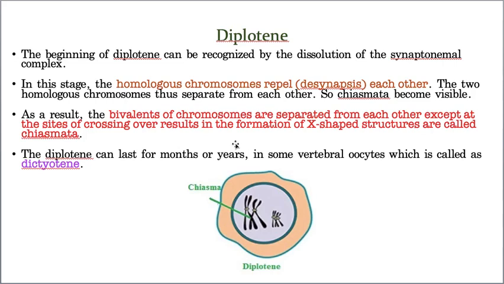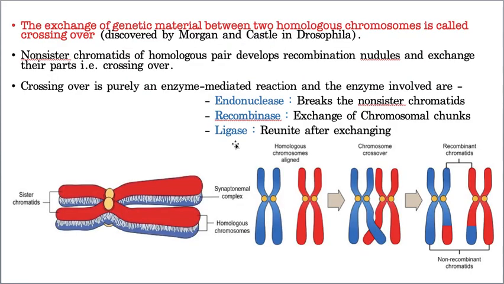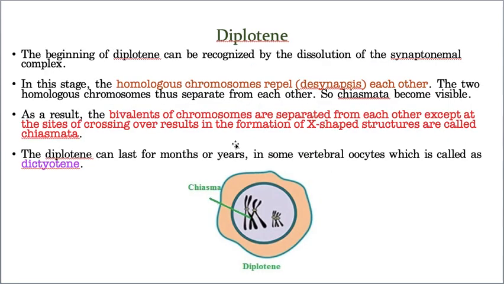Now, let us take the next one, diplotene. What is diplotene? The exchange happened in Pachytene, so now these chromosomes start repelling. That means they get detached. This process of repelling takes place by dissolving of the synaptonemal complex. How are they attached? They're attached with the help of the synaptonemal complex.